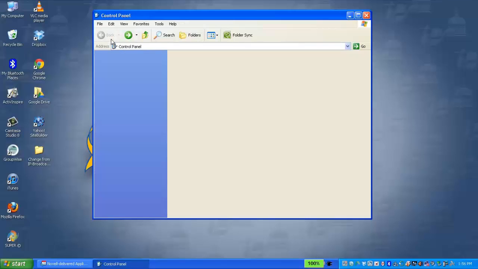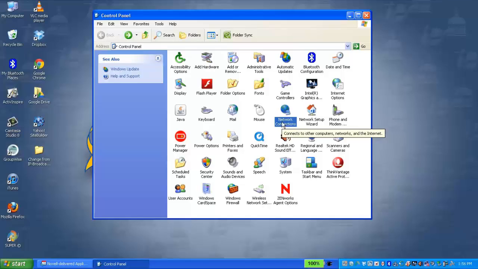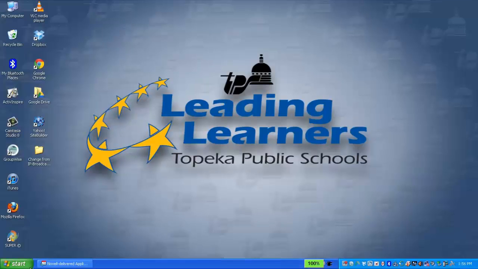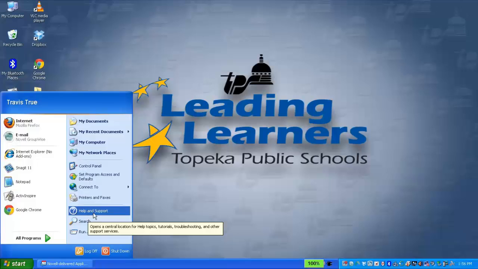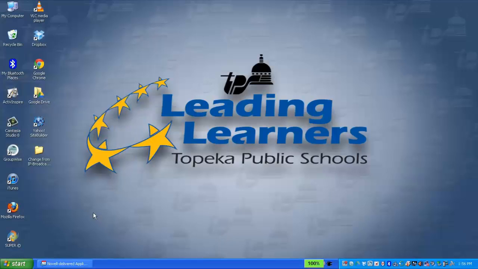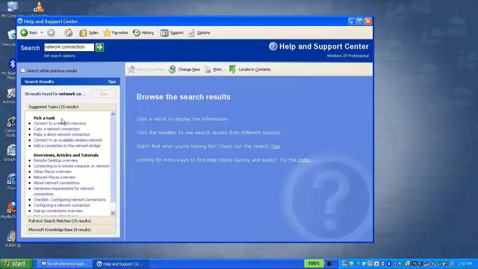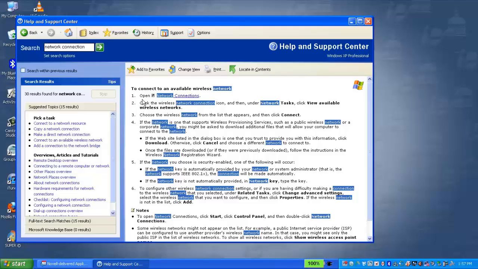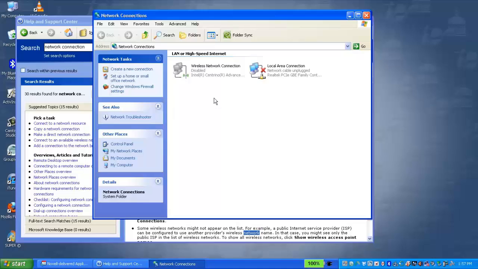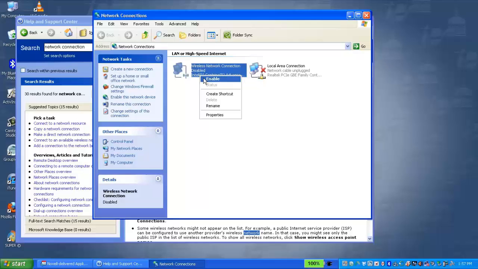If you do not see the Network Connections icon in the Control Panel, to get to it you go to Start, Help and Support. In the search box you type in network connection, and then you choose Connect to an available wireless network, and then you choose Open Network Connections. That will open your network connections folder. Then you can right click on your wireless network connection and click Enable,